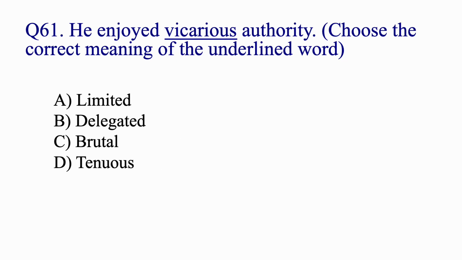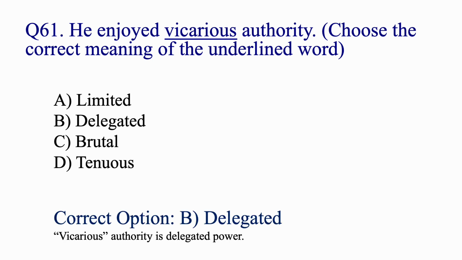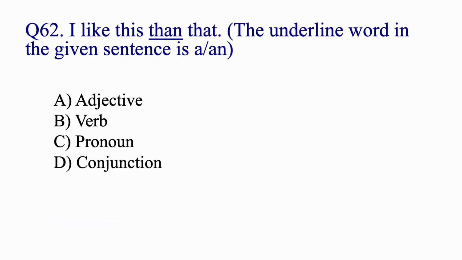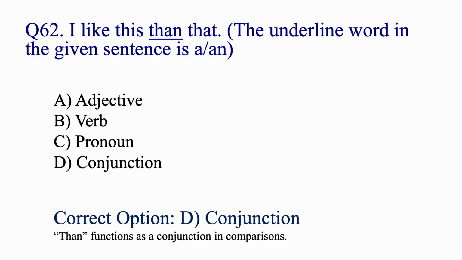He enjoyed vicarious authority. Choose the correct meaning of the underlined word. Vicarious means delegated. I like this than that. The underlined word in the given sentence is a conjunction. Than functions as a conjunction in comparisons.